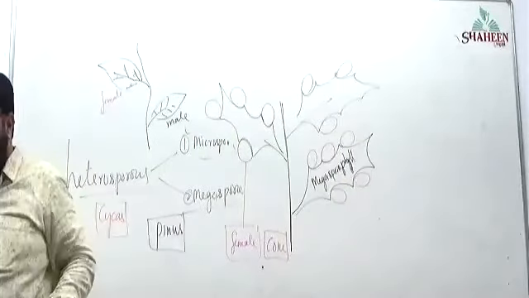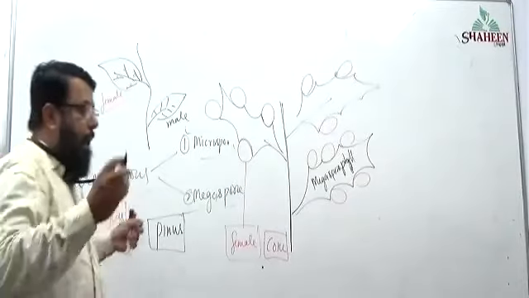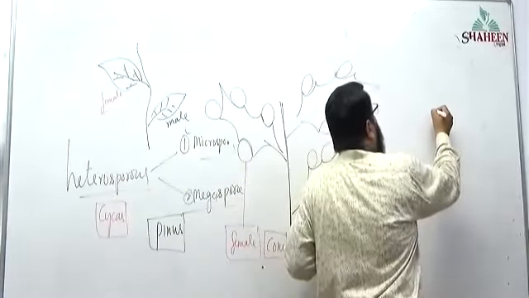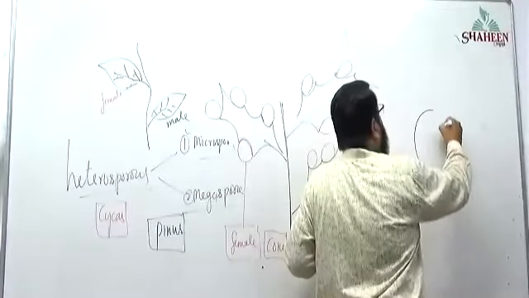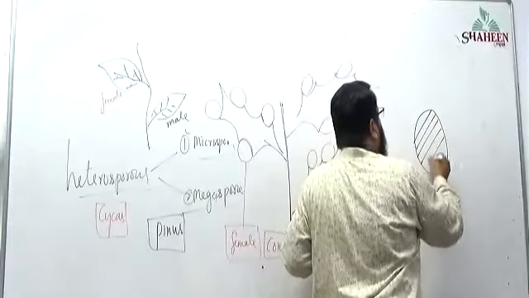Okay. Now, development of archegonia and megasporangium. Here, pay a little attention, and this will come ahead also. This is one tissue.